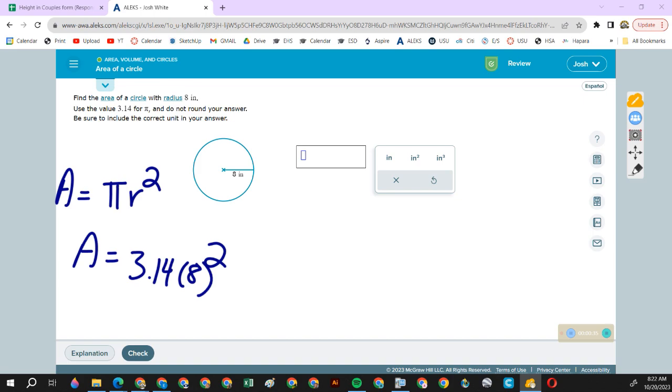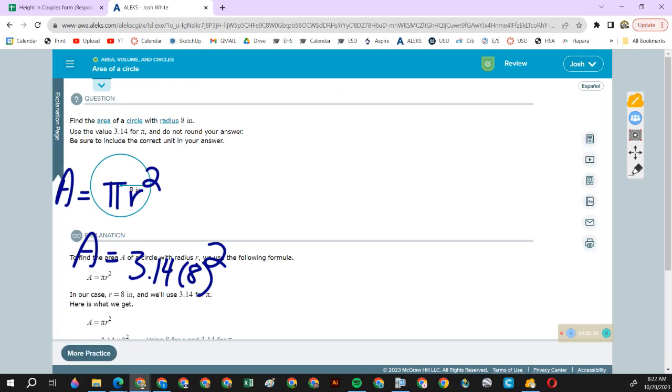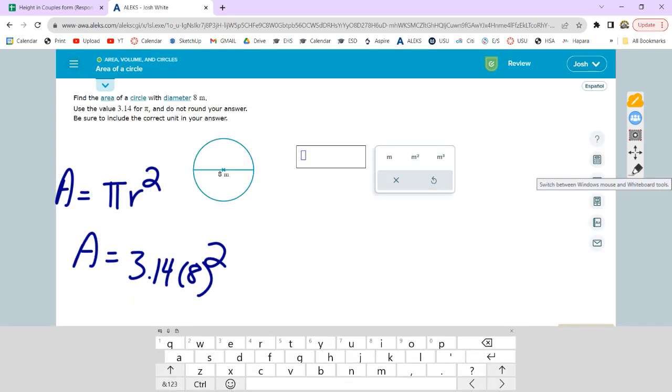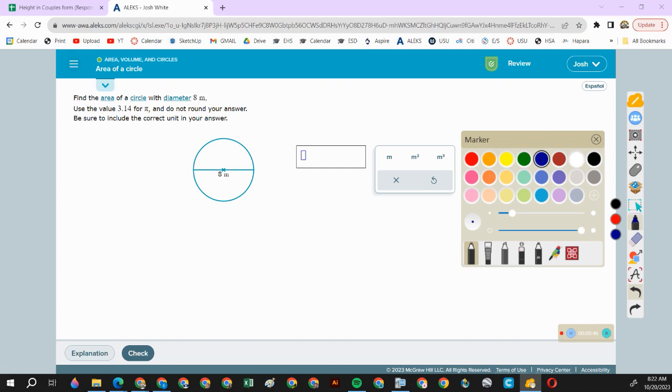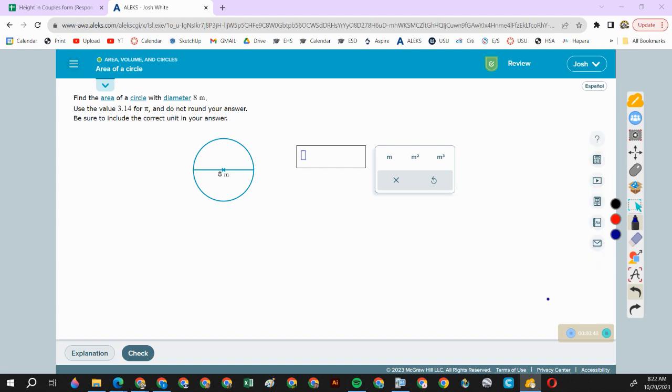Let me see if there's a different type. Okay, same idea, but now it gives us the diameter is 8, which means that the radius is 4. So 3.14 times 4 squared. Then plug in the answer.